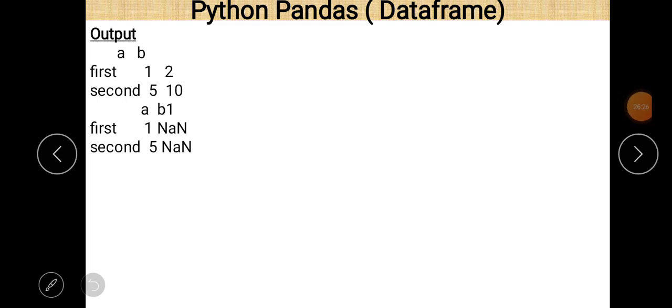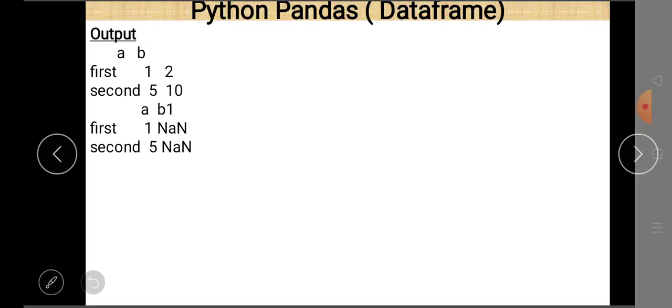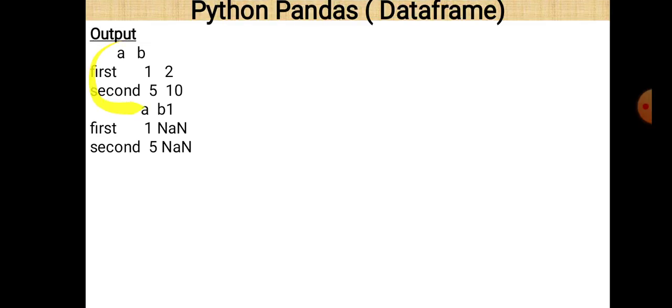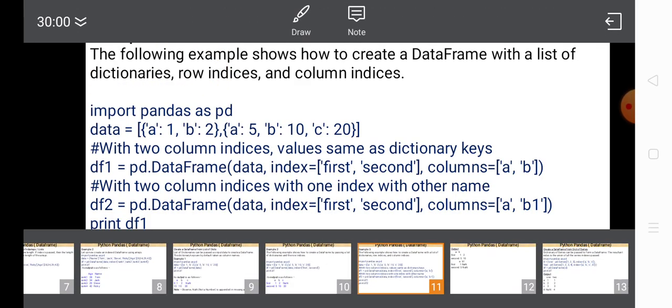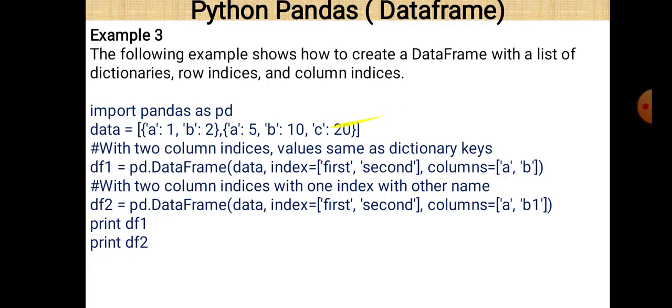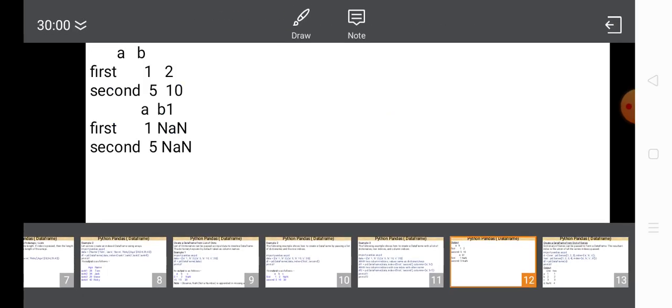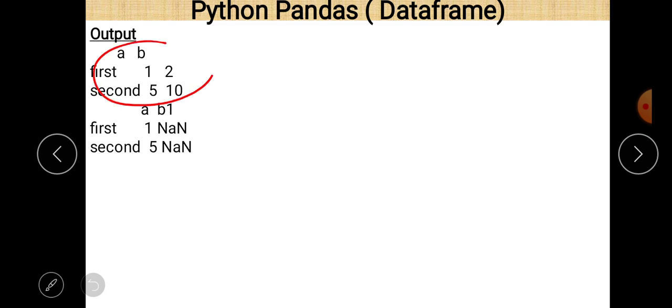Let us see what the output is. In the first case, this is the output here. The values 1, 5 to 10 are printed, and first and second are the names of the index values. But in case number 2, we can see that there are values for a, but for b1 there is NaN. Why is it so?